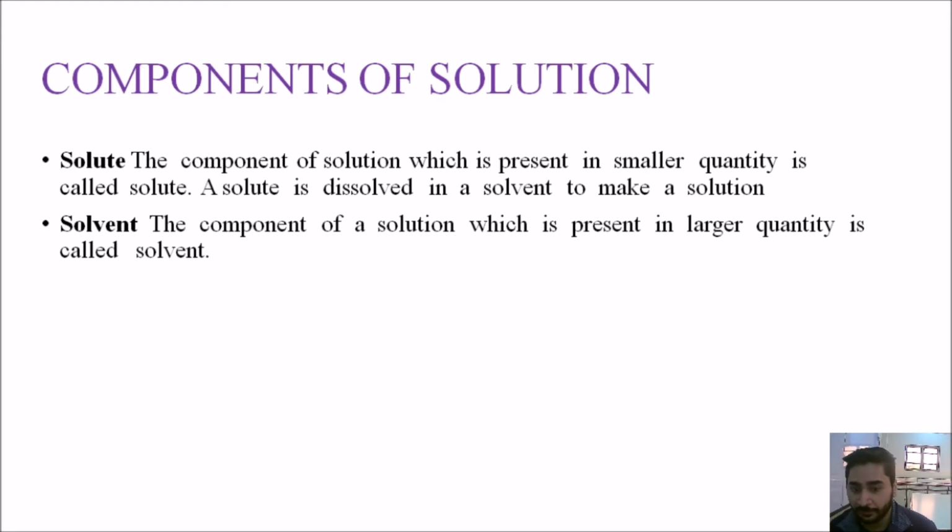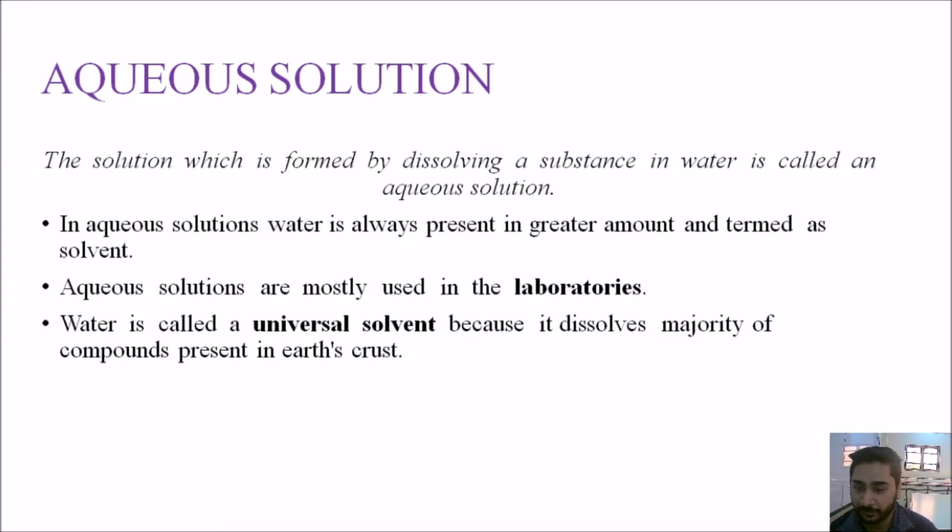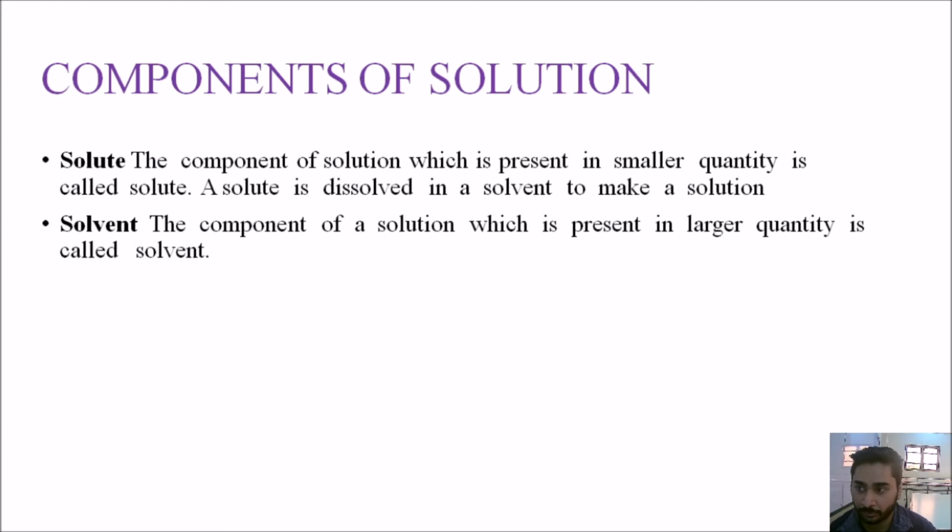Like for example, if we take air, तो air के अंदर जो ज़्यादा quantity है वो nitrogen की है और जो कम quantity है वो carbon dioxide और oxygen gas की है. So oxygen and carbon dioxide will be acting as solute, and nitrogen, which is in larger quantity, is actually the solvent. So solute and solvent are not necessarily such that the solute is always solid and the solvent always liquid, but we have different phases and we are going to talk about those phases later on.